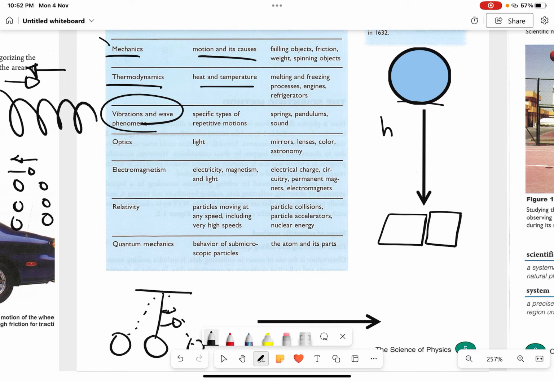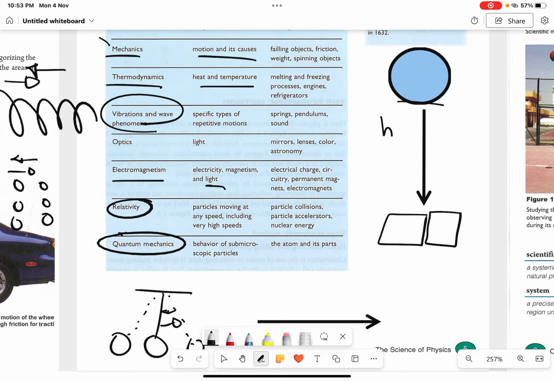You have electromagnetism. Basically, you have magnets, electricity, light. These are all related to electromagnetism. You have relativity, which basically is related to particles moving at any speed, including very high speeds. You have particle collisions, you have particle accelerators.